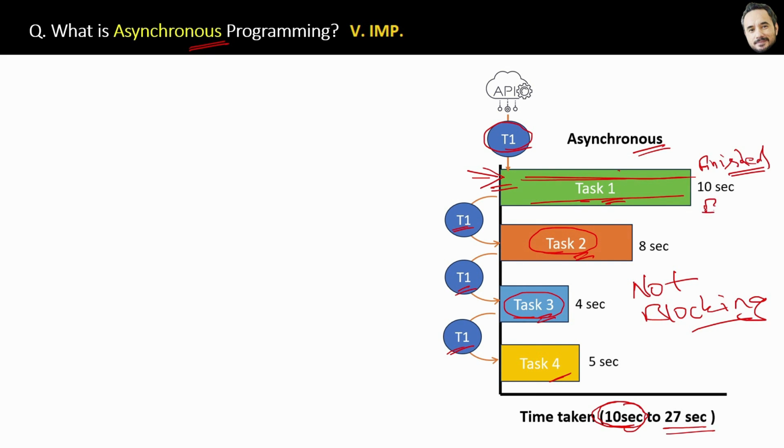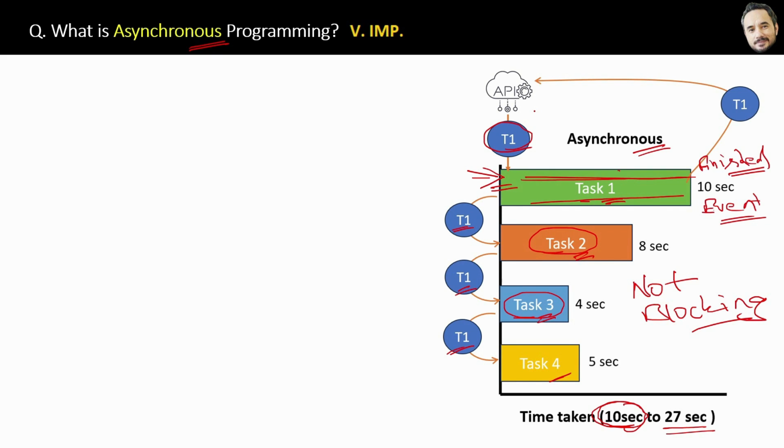Then that event will immediately be heard by our thread T1, and our thread will immediately stop whatever it is doing at that point in time. And what will T1 do? On a priority basis, it will immediately report the task completion to the source. And then again, T1 will resume whatever it was doing earlier. So that's why we call Node.js an asynchronous programming approach and also an event-driven architecture.